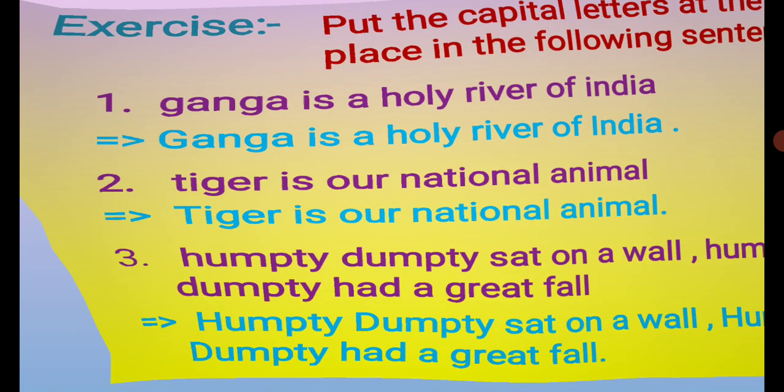So these are the uses of capital letters, and I hope you understand them, and you can now do all the uses of capital letters very easily, right? In our next lecture we will learn the uses of full stop, question mark, exclamation mark, etc. Thank you. Have a great day.